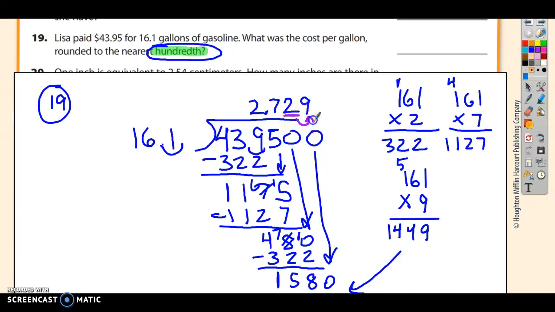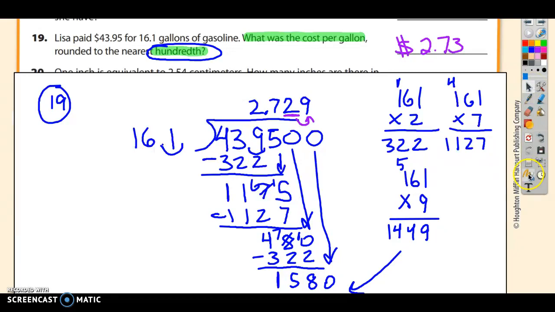So you look to the right and 9 rounds up. So my answer is 272. Nope, it's 273 because this 9 would round that 2 up. We're talking about the cost per gallon in money, so the answer is $2.73. Okay, we are out of time for this page, so we are going to stop there.